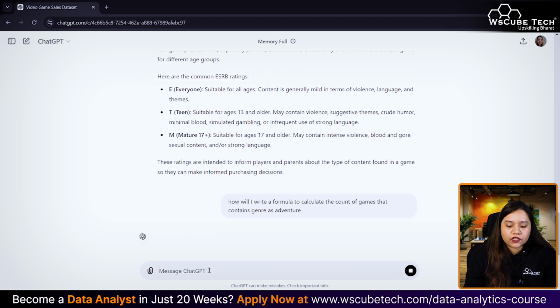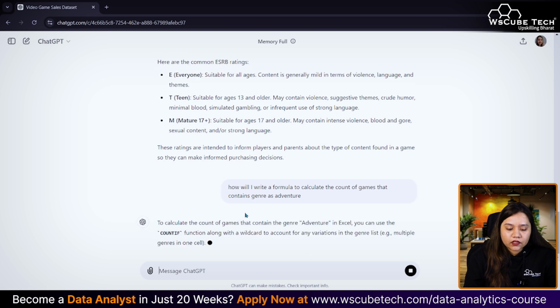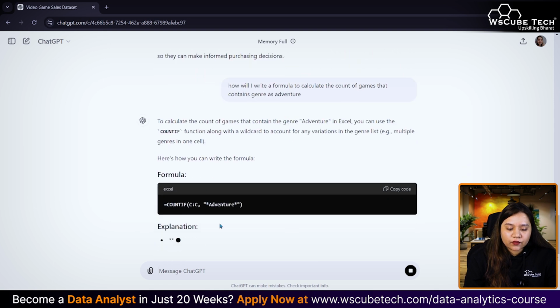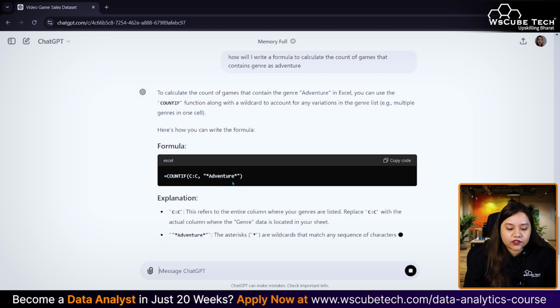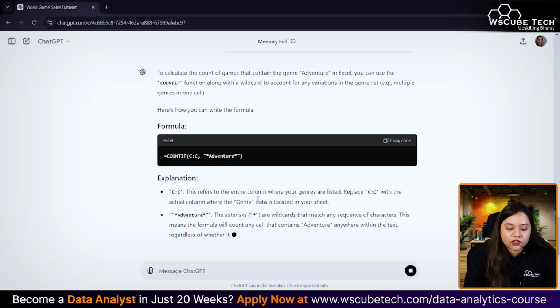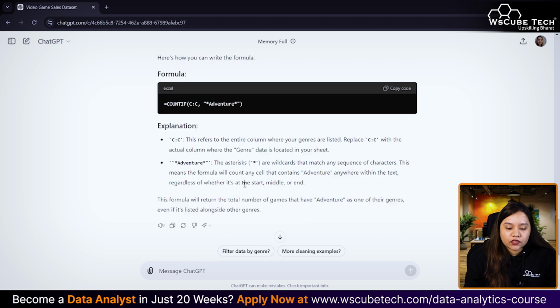So I'll just go for adventure here. Okay. So it says you can utilize COUNTIF, and you can use regex as well over here. So this is a regular expression asterisk, which tells us that wherever the adventure word is coming, whether it's in the starting or towards the end, then we can utilize this as well. Mention for any other method if you think you want to try some other method as well.